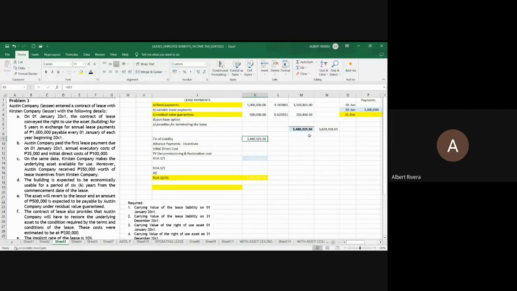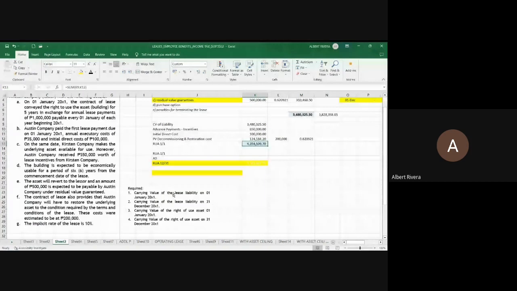Then, to compute for the cost of your ROU asset, we consider the carrying value of the liability on January 1, 3.48 million. Advance payments of 1 million minus the incentive of 350,000, this is 650,000. Initial direct cost amounting to 100,000 cited in letter B. And the present value of the restoration cost, we've computed that earlier, 200,000 times 0.62, the present value factor of 1 at 10% and 5 periods, and this is 124 thousand something. So this is now your cost on January 1. And we are asked to compute item 4, which is the carrying value of the asset.